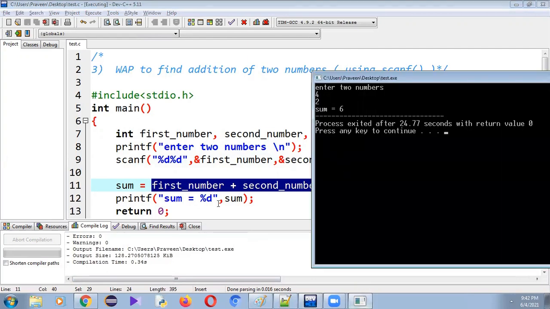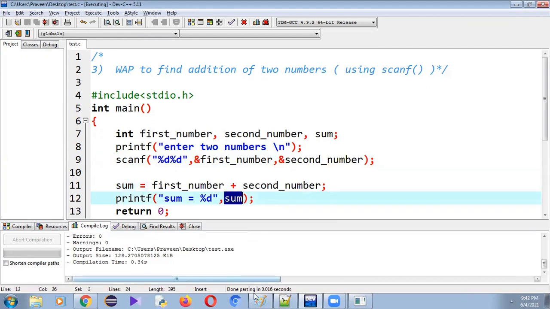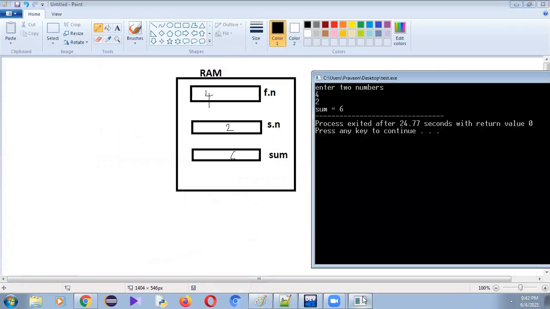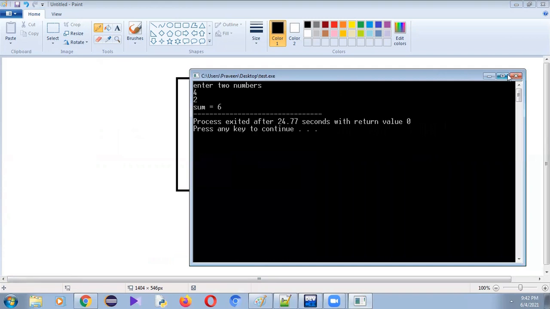Sum is equals to, the percentage specifies what type of variable value we are displaying. So which type of variable value are we displaying? Integer value of sum. How much is the sum value? Sum equals to 6. So 6 is displayed on the console. Right. Next.